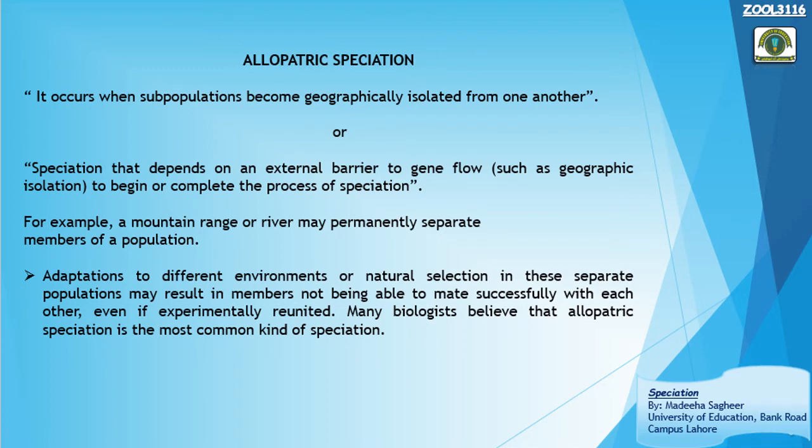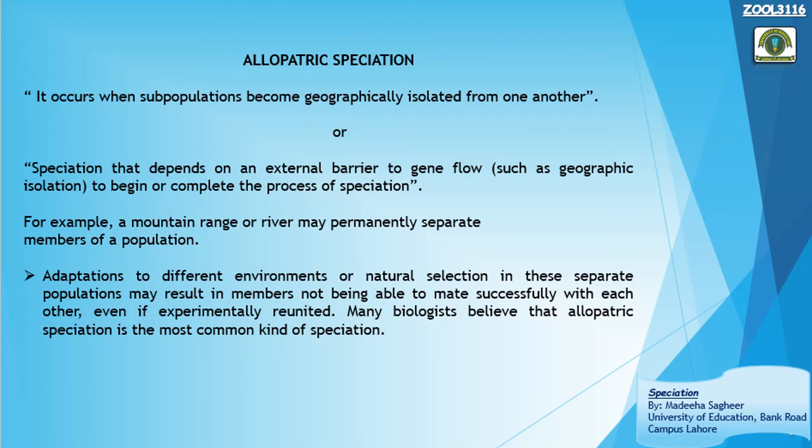Let's read. It occurs when subpopulations become geographically isolated from one another. This is allopatric speciation, or speciation that depends on an external barrier to gene flow to begin or complete the process of speciation. So this kind of formation of a new species depends on an external barrier. There must be some external barrier that does not allow the subpopulations to meet, that prevents the gene flow.